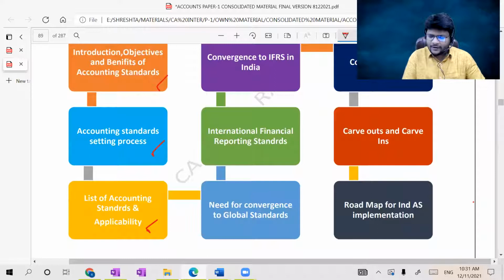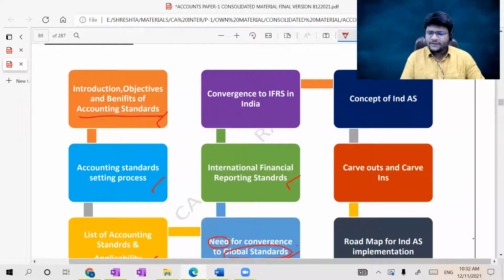The need for convergence to global standards. Even though existing accounting standards are there, what is the need for convergence to global standards? What are these global standards? We will check. International financial reporting standards. What exactly are international financial reporting standards, and who will issue them? Why we have to converge towards such international financial reporting standards, also we will see.